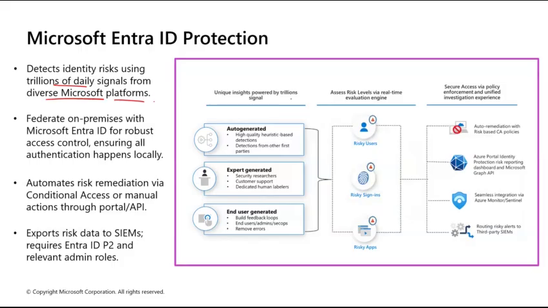What can be these risky sign-ins? Let's say, yesterday I took an example. If a user is trying to access one of my websites which is hosted on Azure or somewhere, and he is trying to do this with a new laptop, a new device, with a new IP address which is not trusted in my database, it automatically becomes a risky sign-in, right? Or this user is entering the password wrong every time, so it can be a risky user as well. So that auto remediation, that analysis of all that, is what ID Protection helps you with.